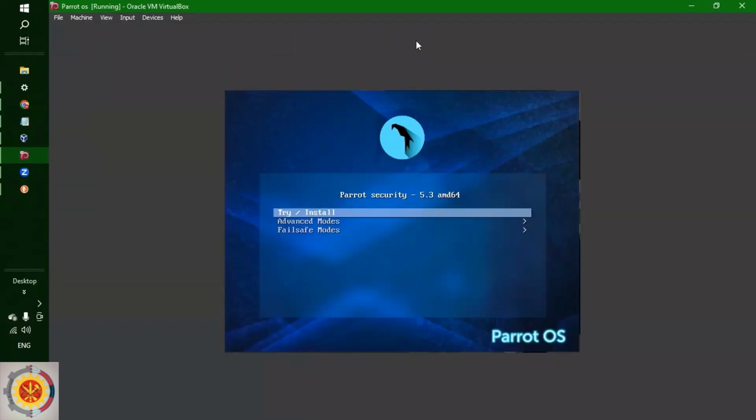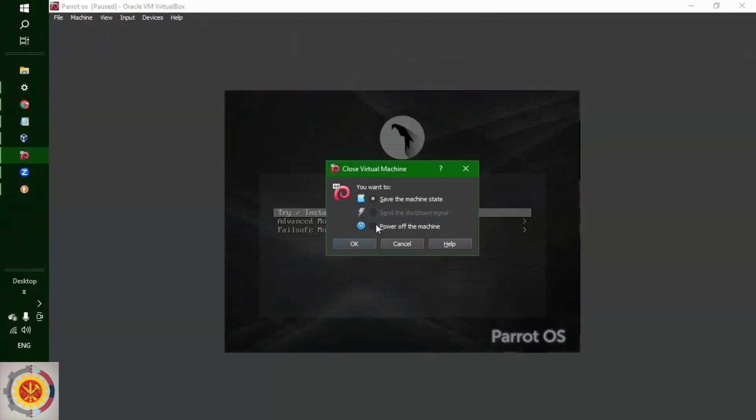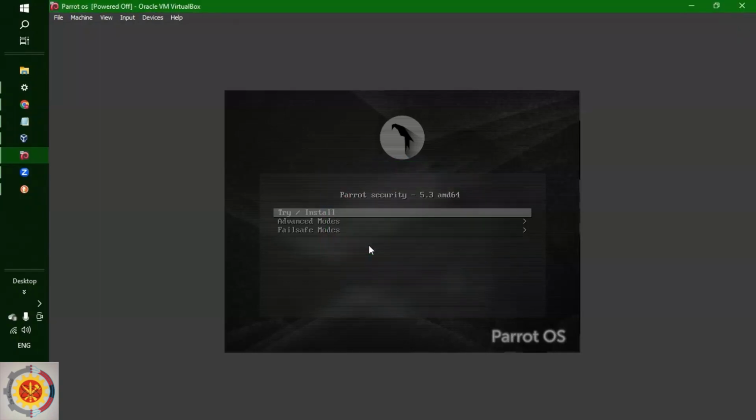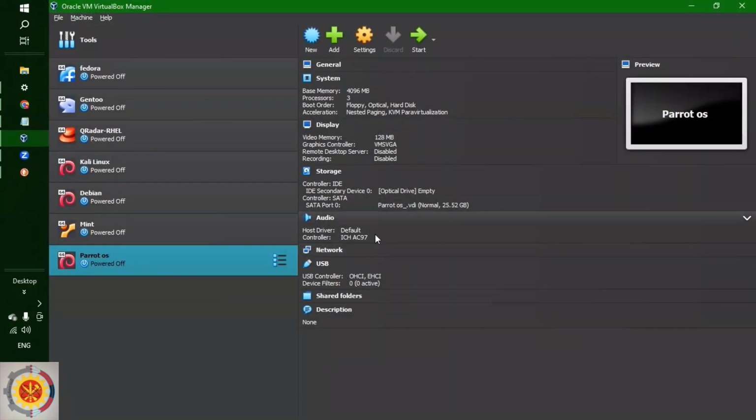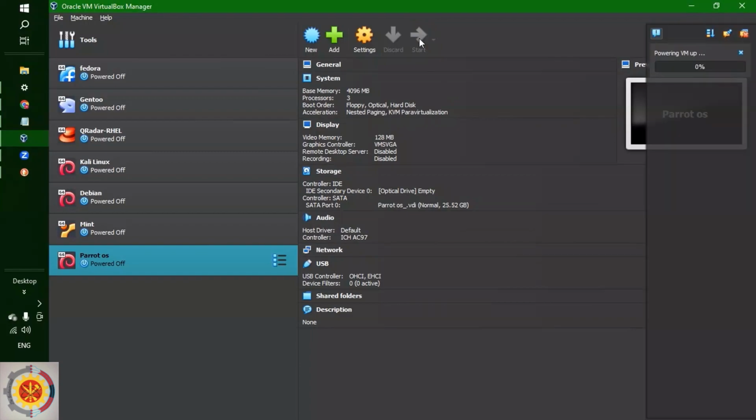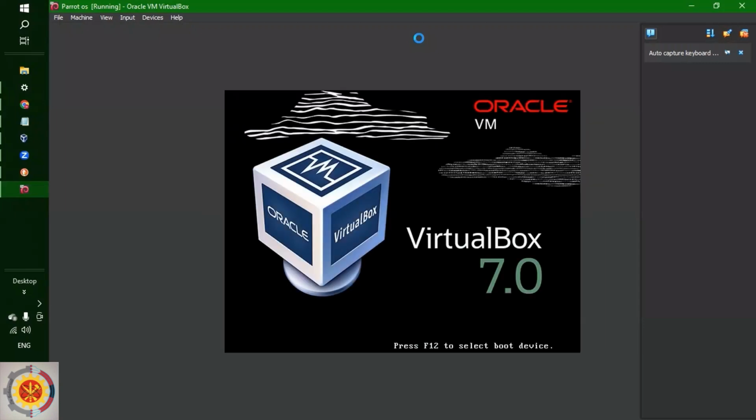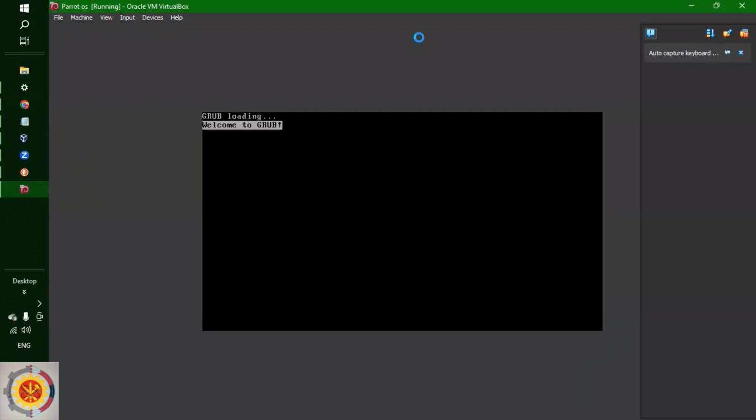Now we're gonna finish this, power off the machine and start now. Sometimes it unmounts itself, so I think that was the case, but here I have to unmount it.